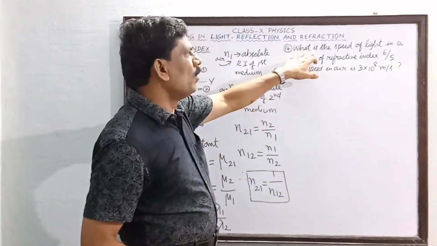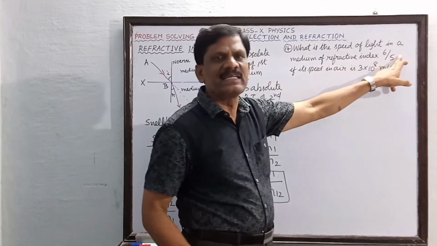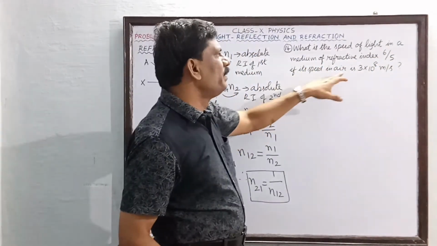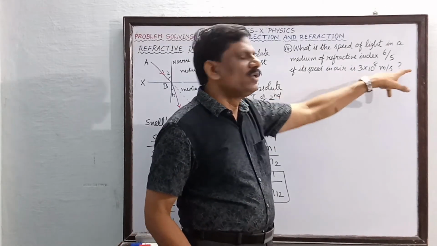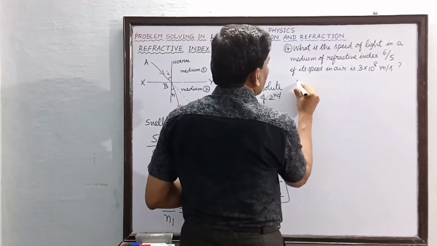Okay. So what is the speed of light in a medium of refractive index 6 by 5 if its speed in air is 3 into 10 power 8 meters per second? So I will write the given quantities.